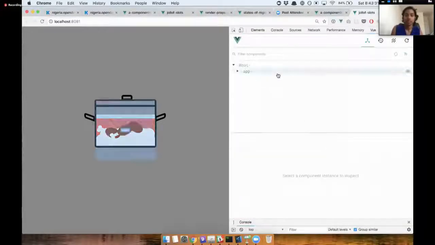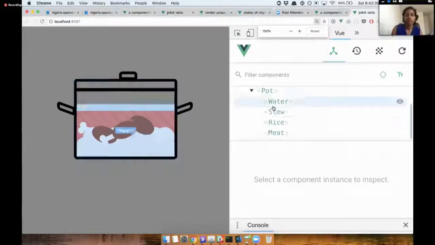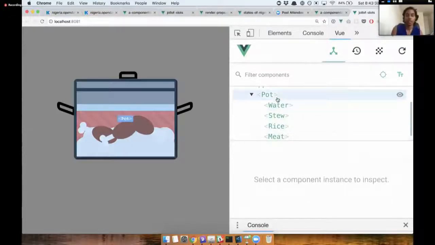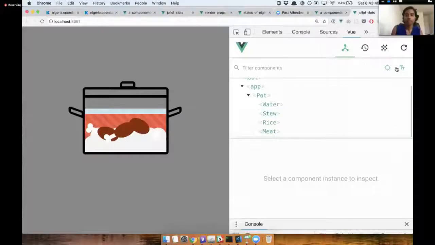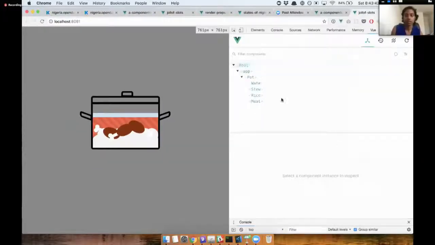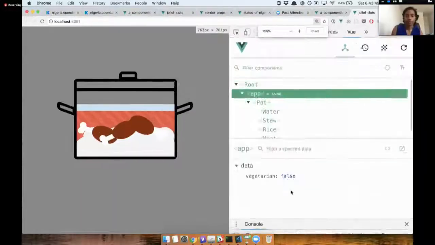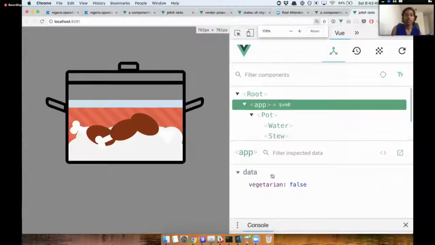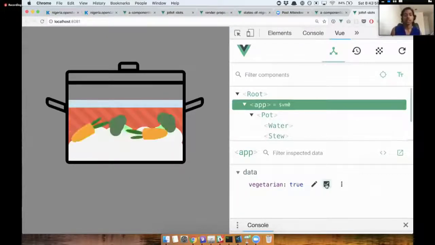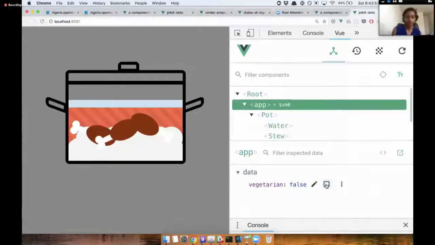So here, it's ultimately the same thing. Like we have all of the constituent layers. And the thing I wanted to show is in app. It's a bit small, but you can see there's a data layer. And so what I can do is I can change the vegetarian to false or true, and it changes that property based on whatever I want.